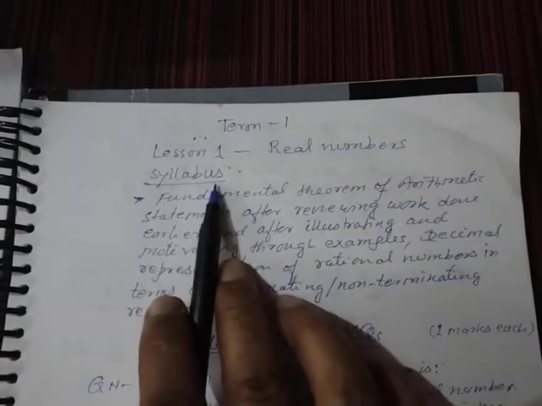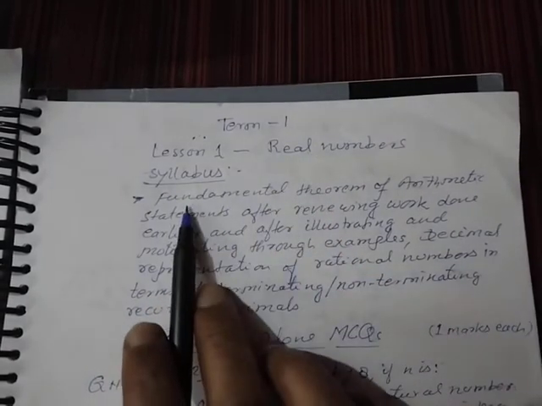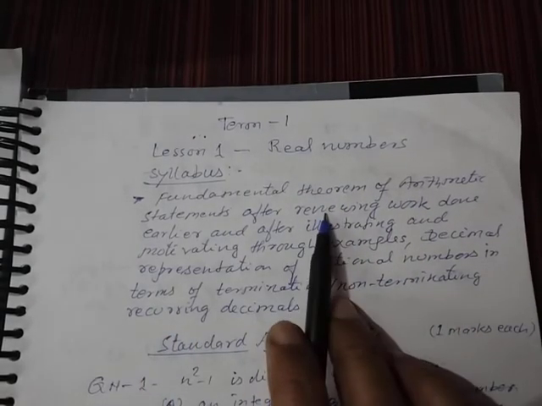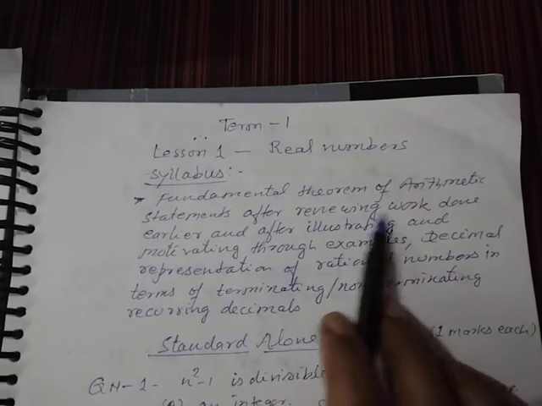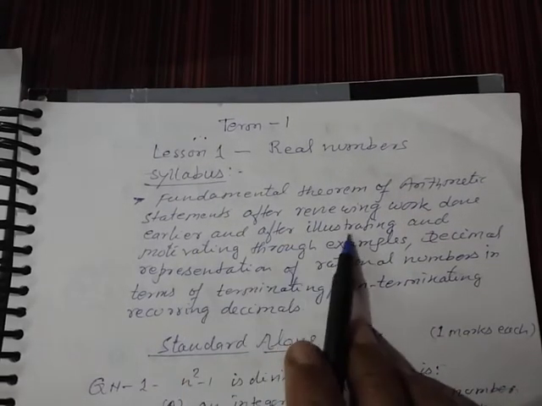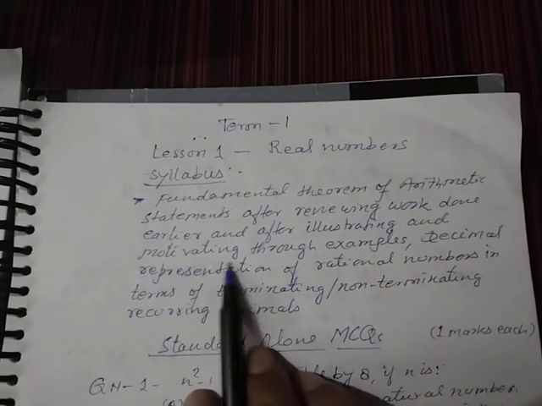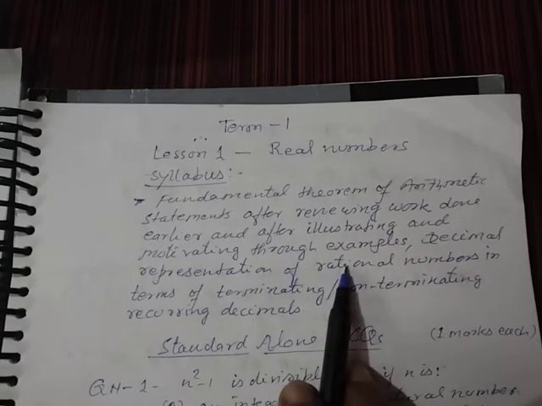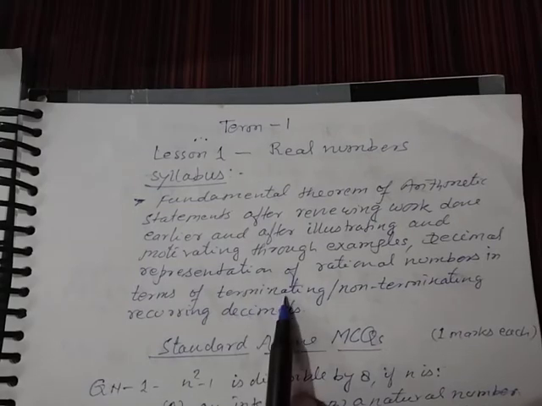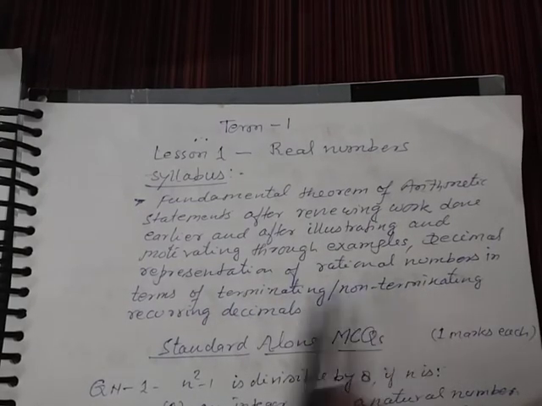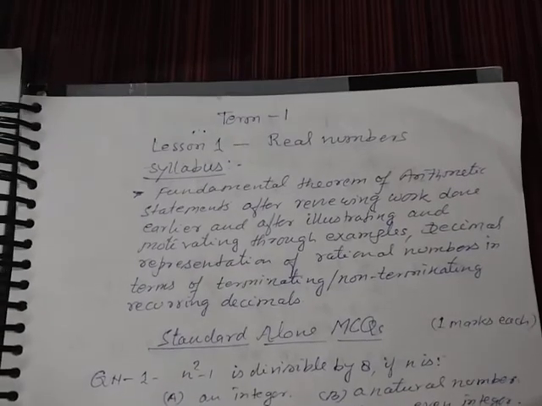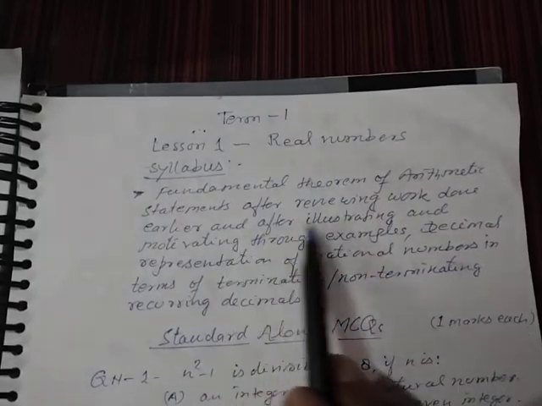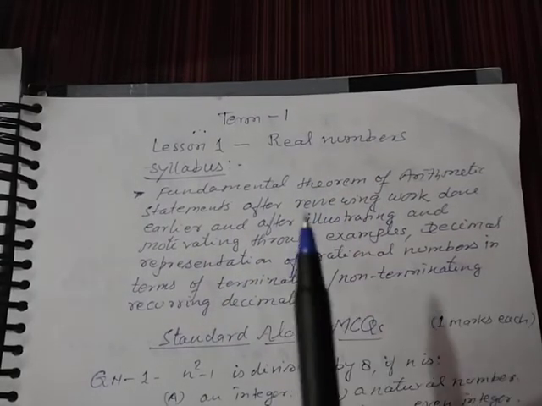You see the syllabus from the Real Numbers chapter: the fundamental theorem of arithmetic, statements after reviewing work done earlier and after illustrating and motivating through examples, and decimal representation of rational numbers in terms of terminating and non-terminating recurring decimals. Students, these are the parts of your lesson number 1, Real Numbers, and you have to focus on these points.